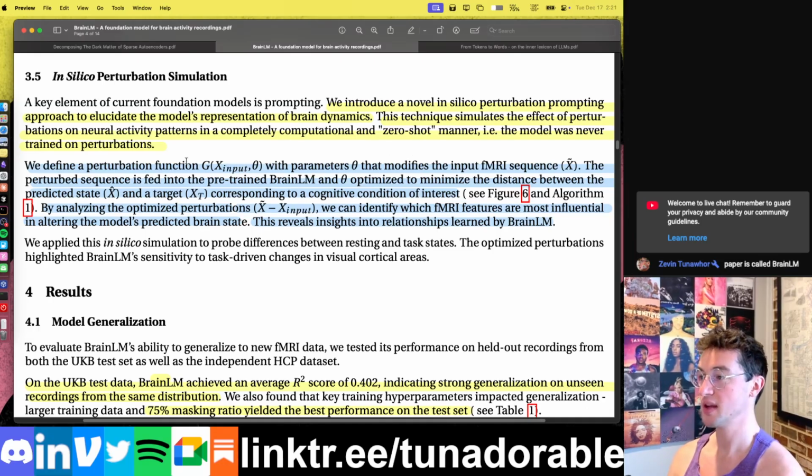And it modifies that fMRI brain data, right? So this function G, this model G, is going to be trained to take that initial regular brain data and modify it. So when we take its output, G's output, that is called the perturbed sequence. It is going to be fed into the pre-trained BRAINLM. So G's a separate model from our original BRAINLM, right? We feed G's output, our new perturbed sequence, into BRAINLM, and we optimize theta, aka G's parameters, to minimize the distance between the predicted state and a target corresponding to a cognitive condition of interest, right?